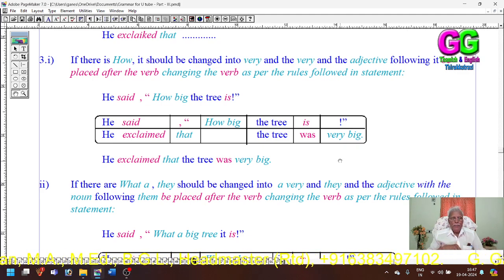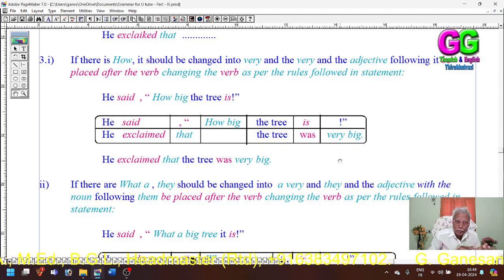Dear students, regarding verbs and pronouns, the rules followed for statements should be followed for exclamations also.